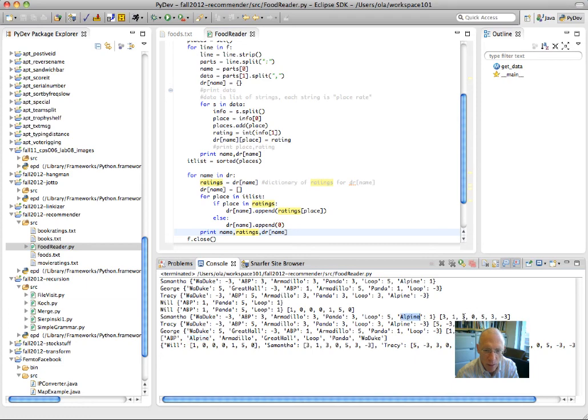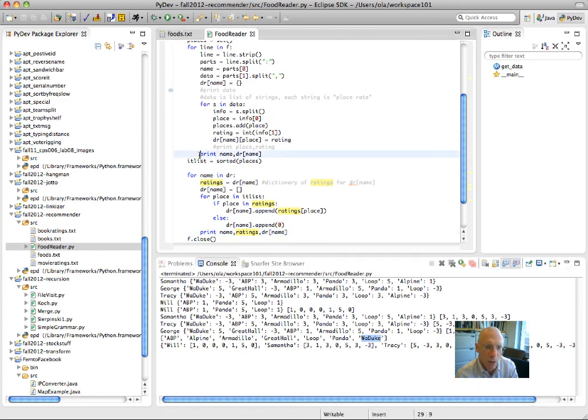Check. 3 is her third rating. That's Armadillo. Check. She hasn't rated the Great Hall. 5 is her rating for the Loop. That's the fifth thing. Let's see. Check. 3 is her rating for Panda. Check. And -3, she really doesn't like eating at Waduk.